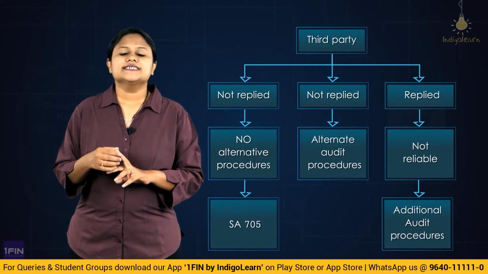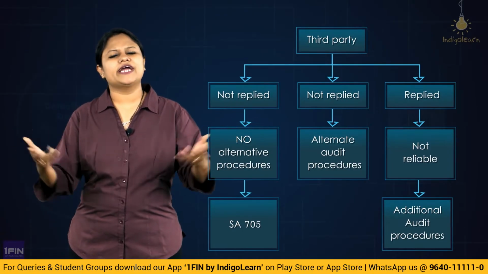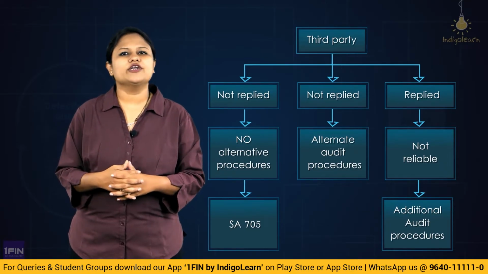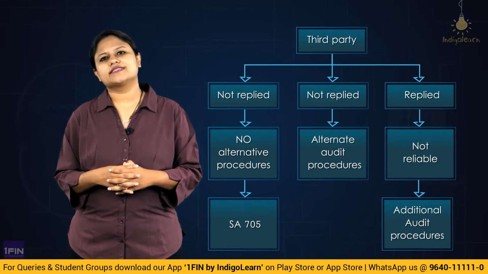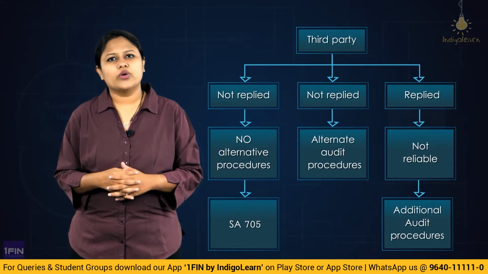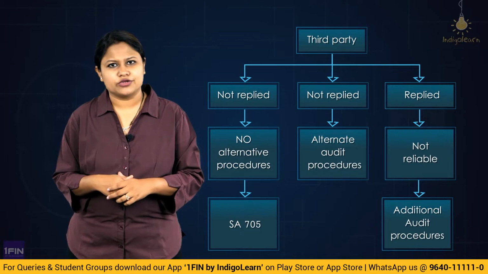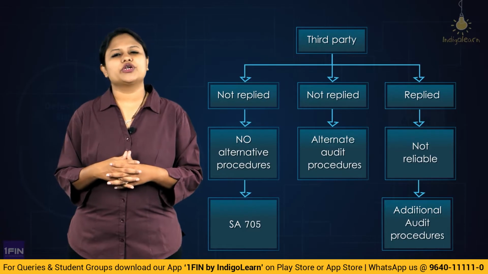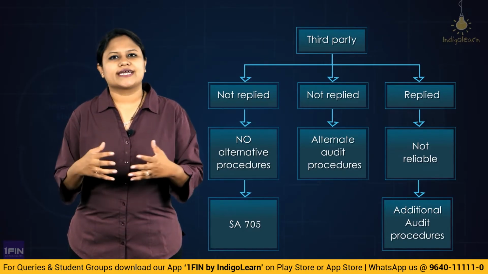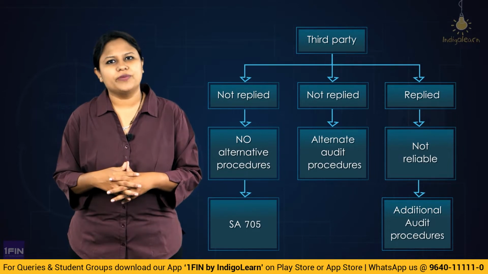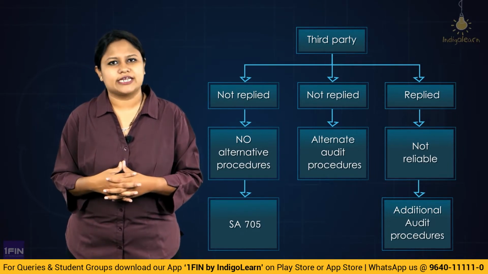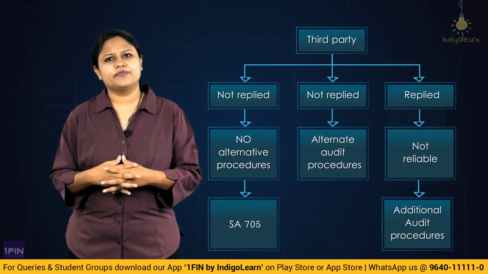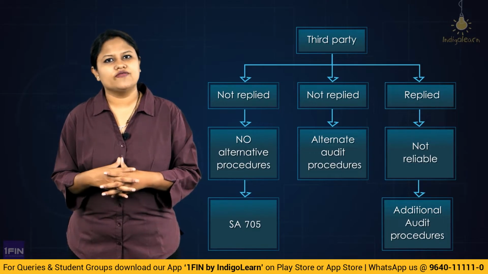Second, if the third party has not replied back to you, in that case, you will perform alternative audit procedures and obtain the audit evidence. But there comes a third situation, which is a unique one, where the external party has not replied back to you and there is no alternative procedure which you can apply. So in that case, you are going to check the impact that this would have on the opinion. Is it an indicator of possible misstatement? And this would have an impact on the opinion, and you would modify the audit opinion as per SA 705.